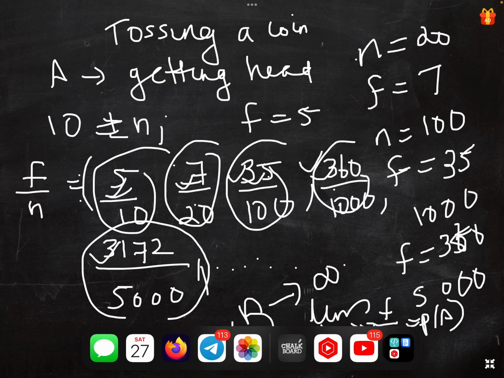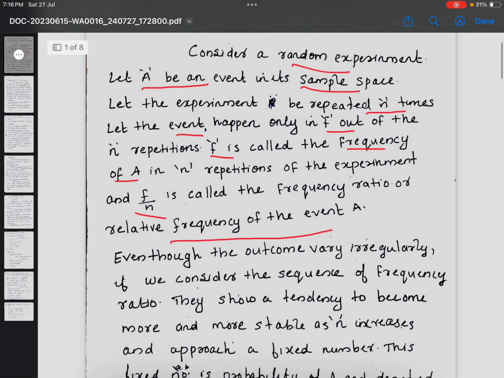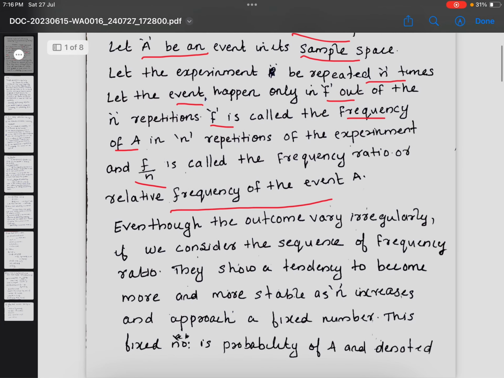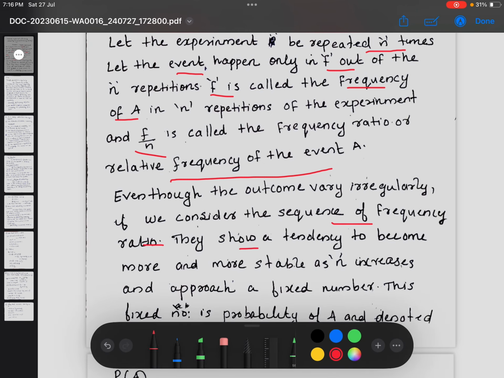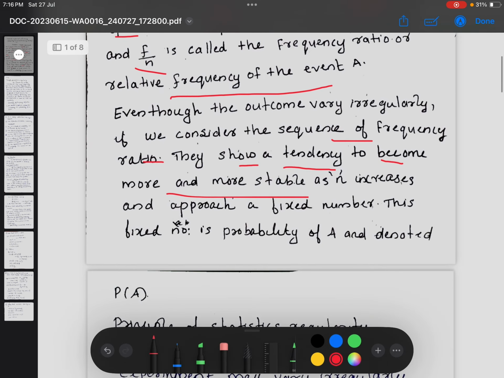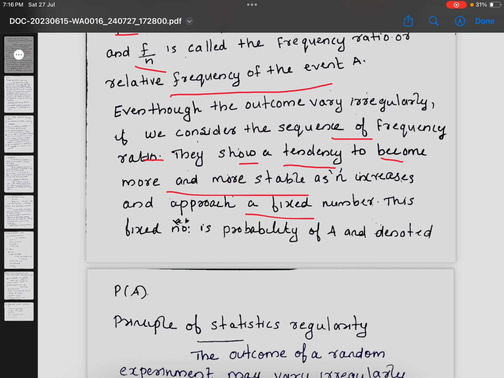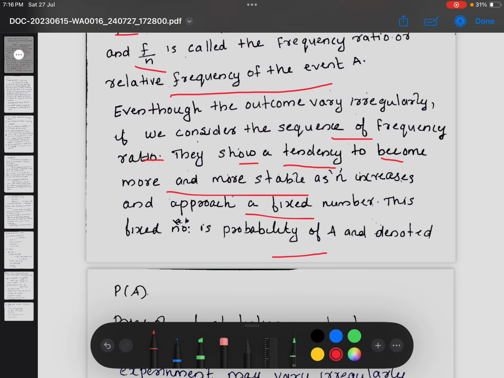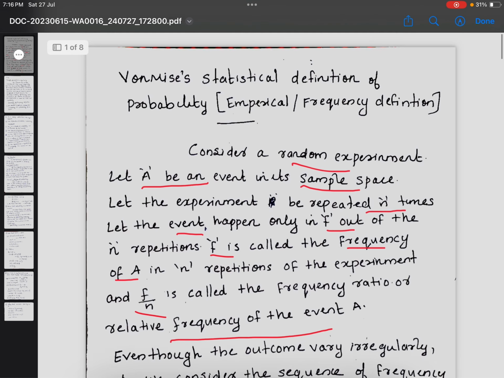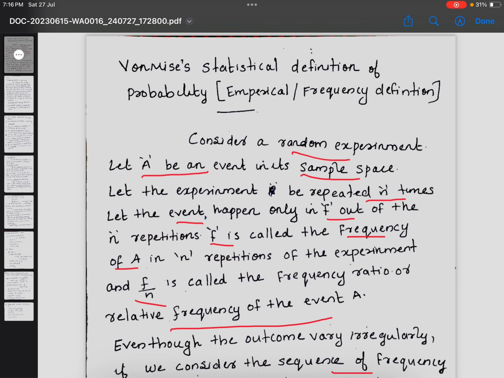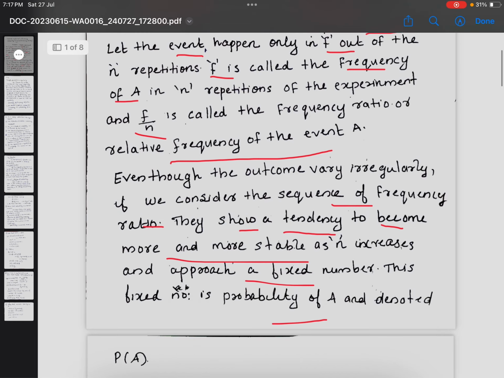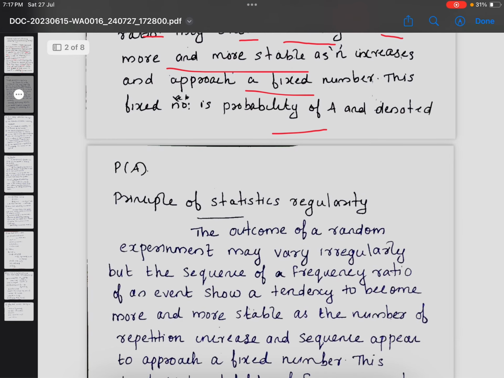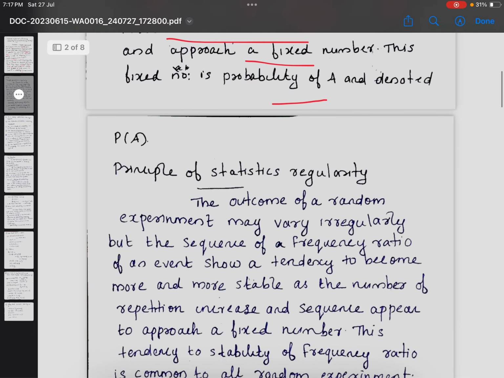That is, the outcome is very irregular, but we consider the sequence of frequency ratios. The frequency ratio shows a tendency to become more and more stable as n increases, and it approaches a fixed number. This fixed number is the probability of A, denoted by P of A. This is the statistical definition, or empirical definition, or frequency definition of probability. Okay, next, the principle of statistical regularity.